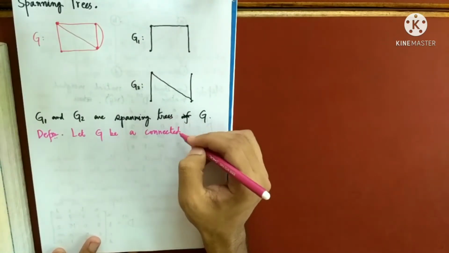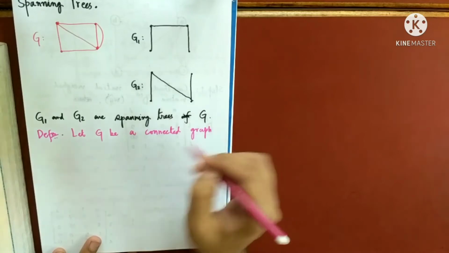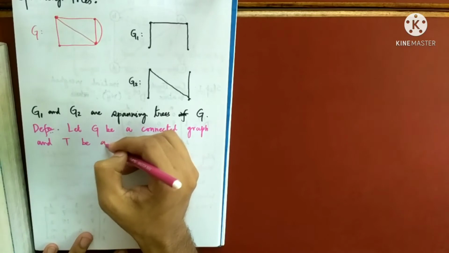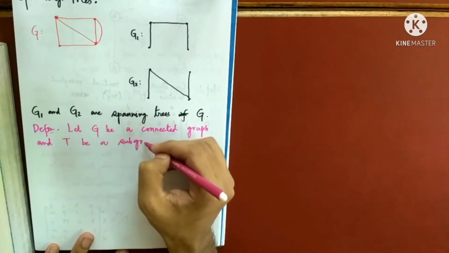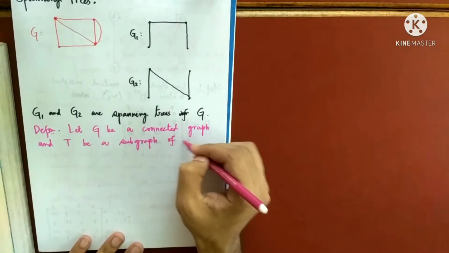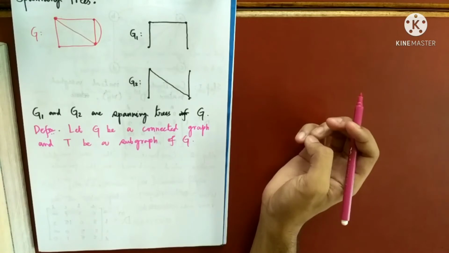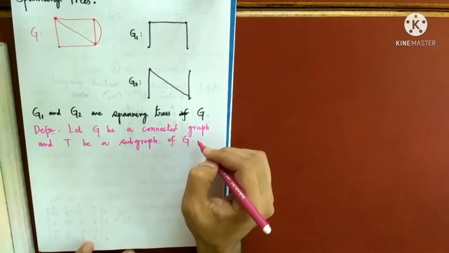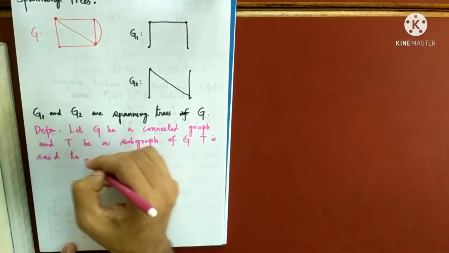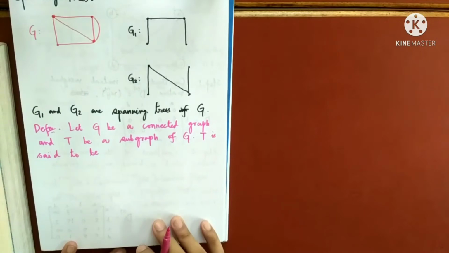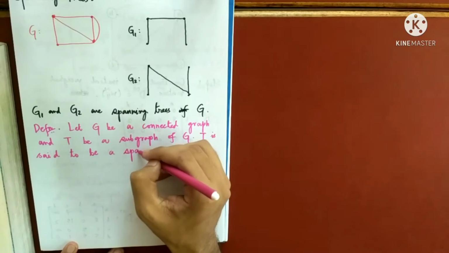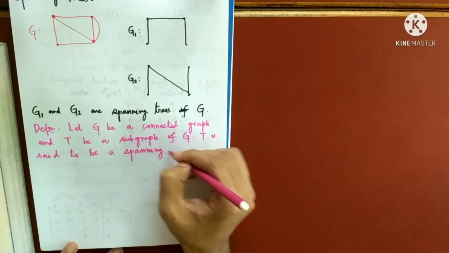So let G be a connected graph and T be a subgraph of G. T is said to be a spanning tree of G. There can be many spanning trees.